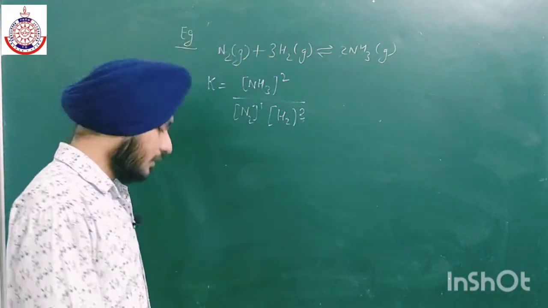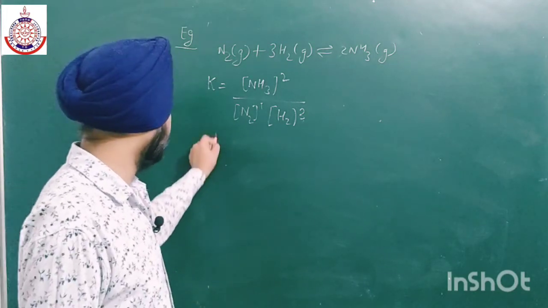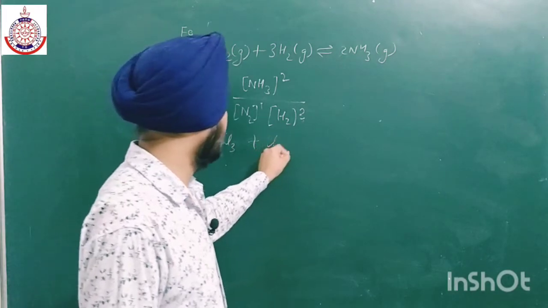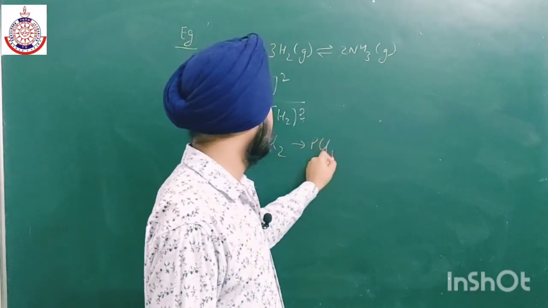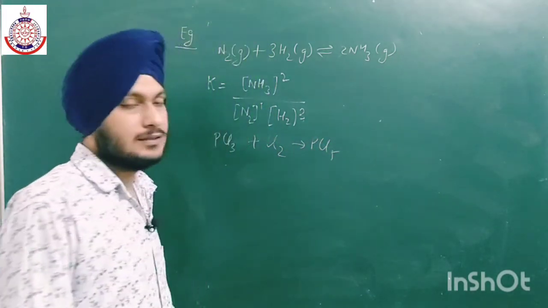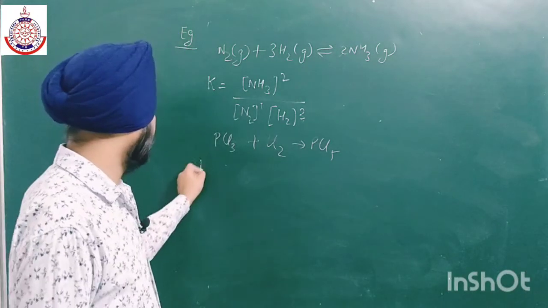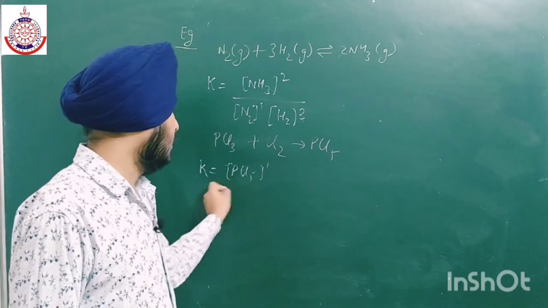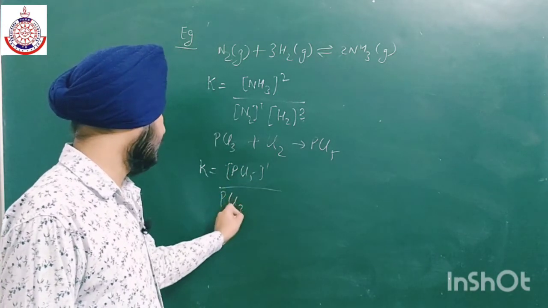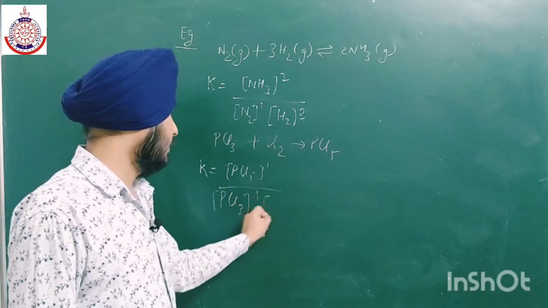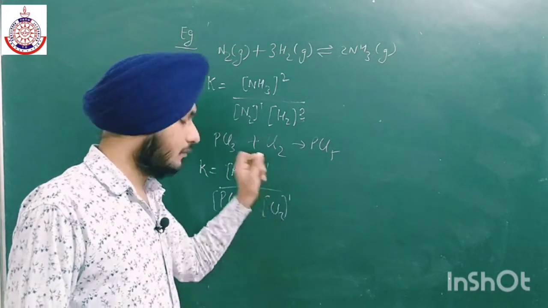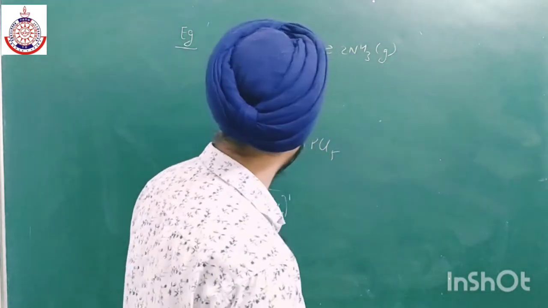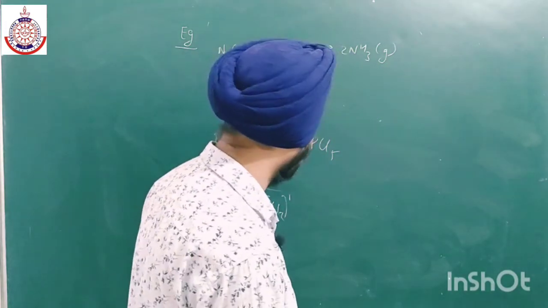Okay. Similarly, we have one more example, PCl3 plus Cl2 gives PCl5. The expression for the equilibrium constant will be K equal to [PCl5] to the power 1 upon [PCl3] to the power 1 into [Cl2] to the power 1. So this is all about the examples of equilibrium constant.